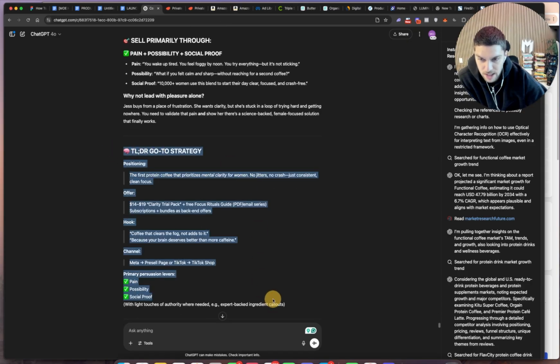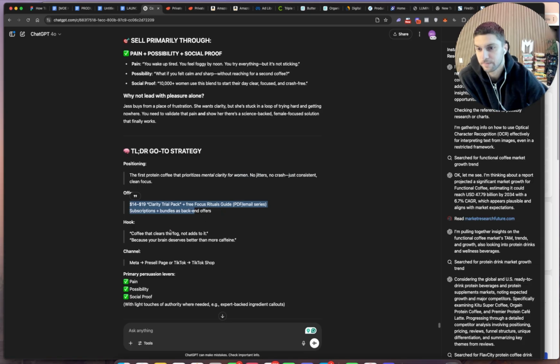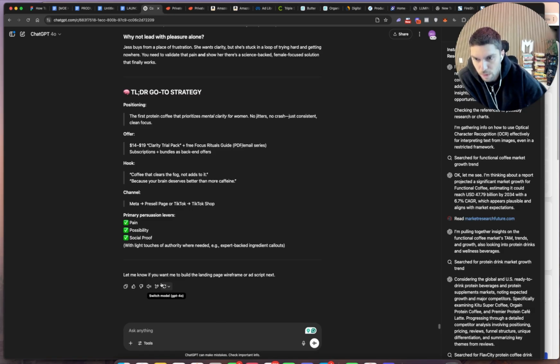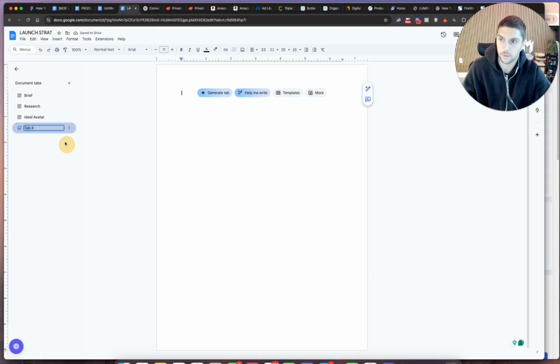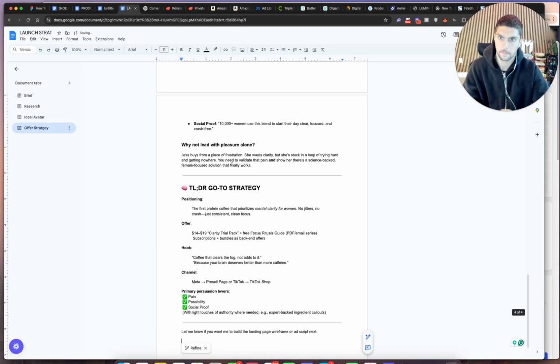And now we have a TLDR go-to strategy. So first, protein coffee that prioritizes mental clarity for women. The offer could use work. The hook: coffee that clears the fog, not adds to it, because your brain deserves better than more caffeine. This one also needs a little bit of work, but again, you kind of get the point, right? It's giving us all the major things that we need in order to have a successful launch when it comes to actually getting sales. So offer strategy, right?